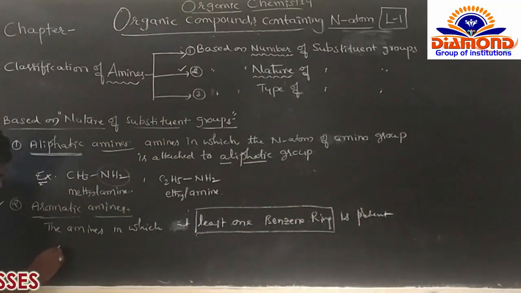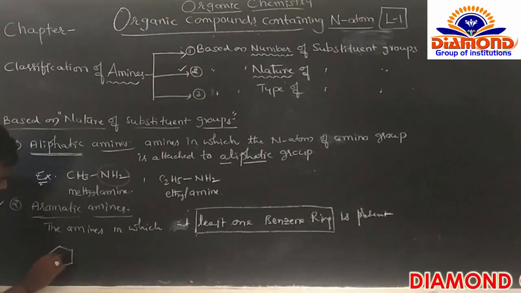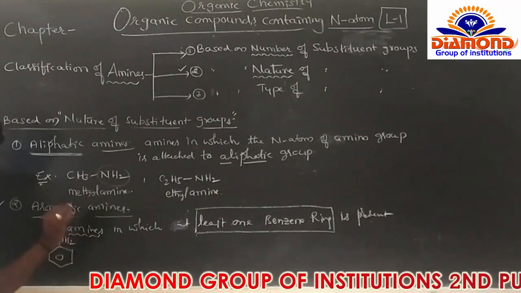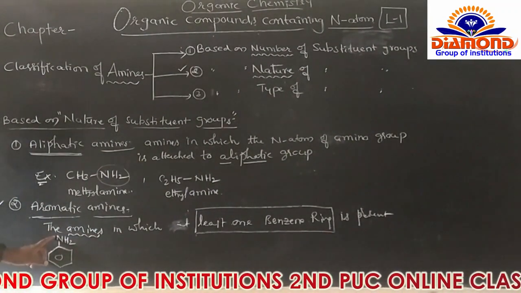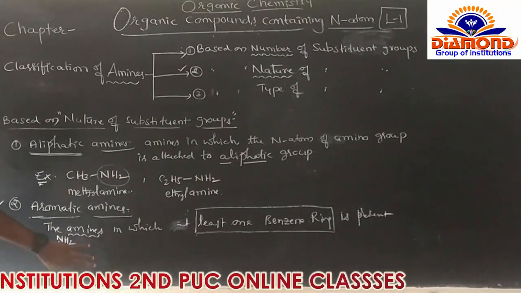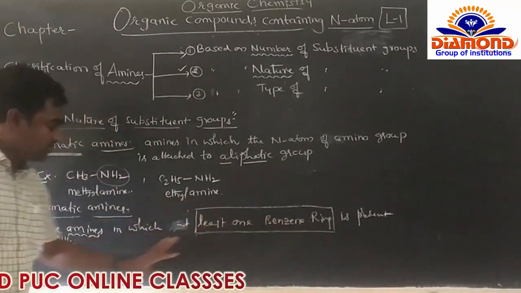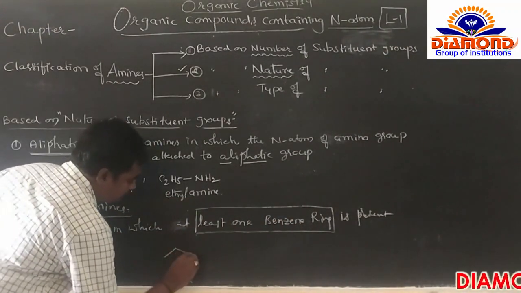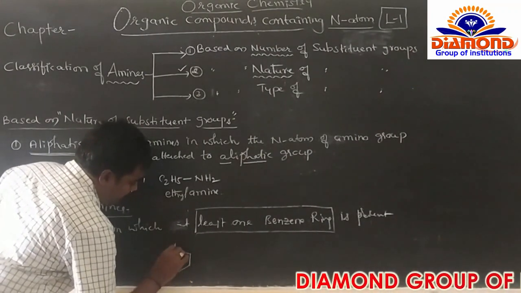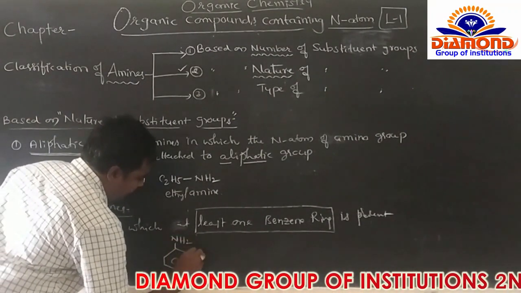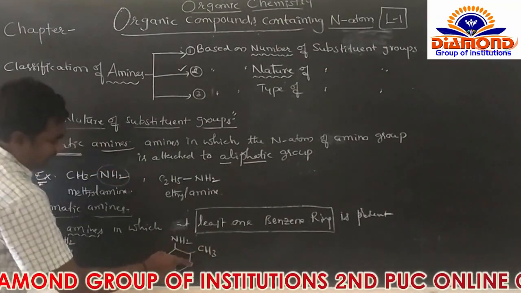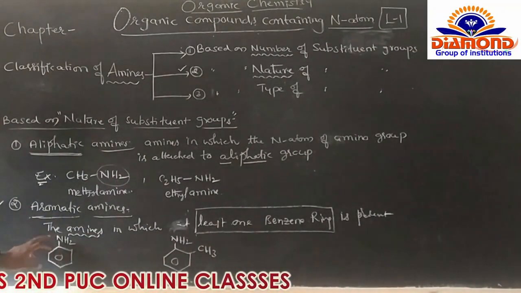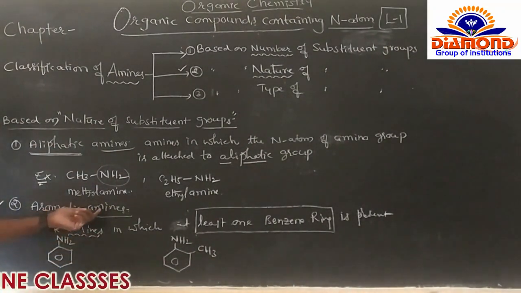Here, you know the benzene ring. In these amines, compulsorily we get the NH2. So benzene ring with NH2, and compulsorily at least one benzene ring must be there. Those are called aromatic amines. Suppose one more compound, with NH2 and a CH3. It also has one benzene ring with an amine group, so this one belongs to the aromatic amines.